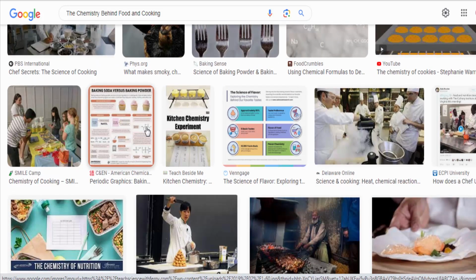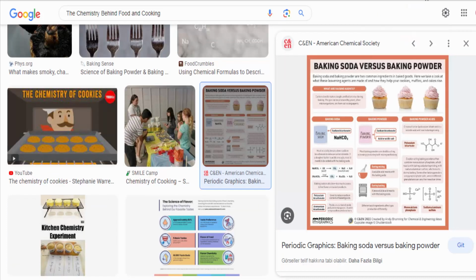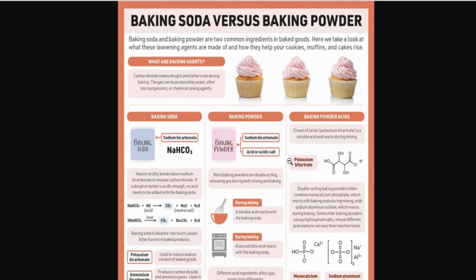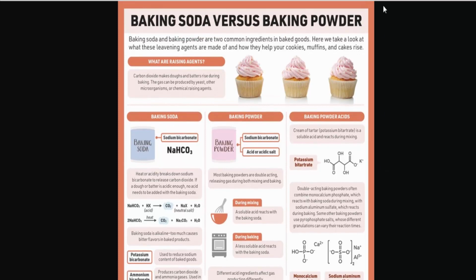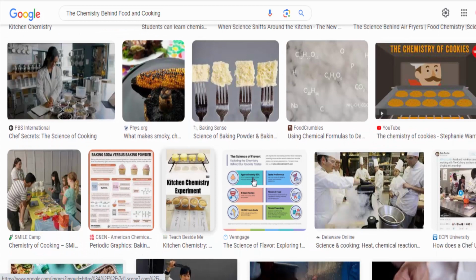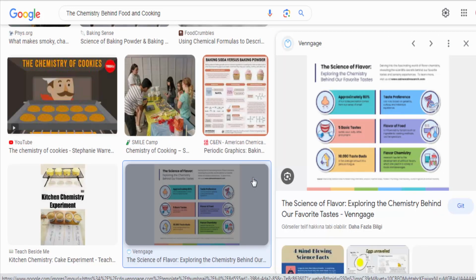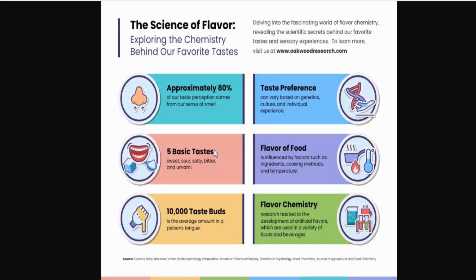Flavor compounds. The complex flavors of foods come from a combination of volatile organic compounds. These compounds can be released and detected through processes like evaporation, diffusion, and chemical reactions. For example, the aroma of roasted coffee is a result of the Maillard reaction and the pyrolysis of various organic compounds. Oxidation. Oxidation is a chemical reaction that occurs when substances are exposed to oxygen. In cooking, oxidation can lead to undesirable changes in flavor, texture, and color. For example, the browning of sliced apples when exposed to air is due to enzymatic oxidation.